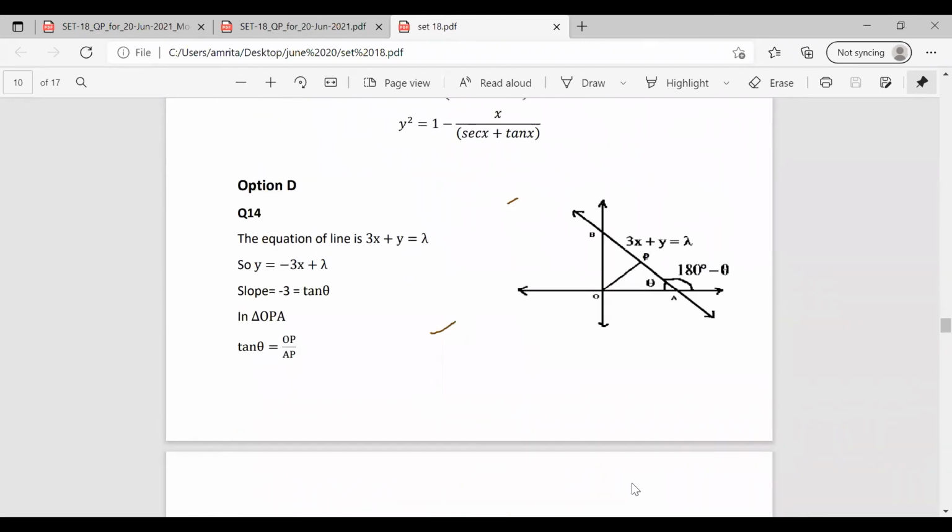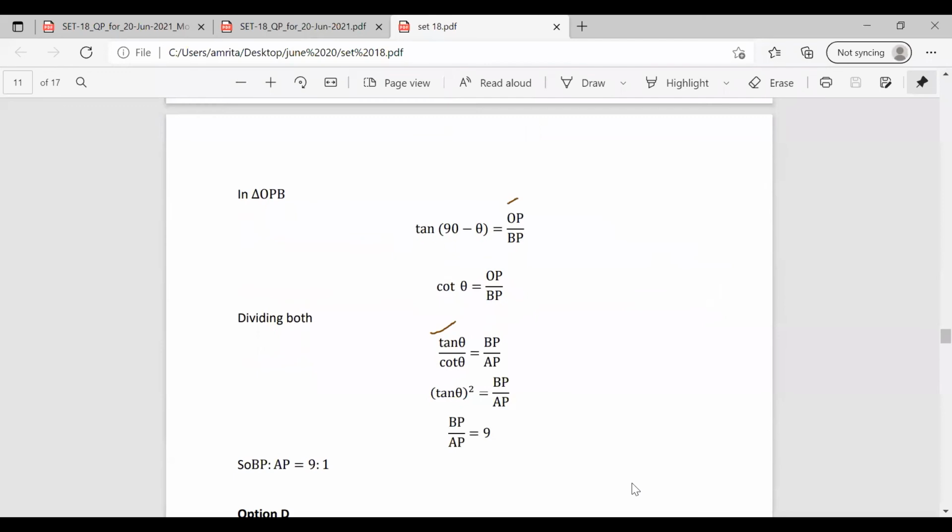We have already found tan theta as the slope, that is minus 3. So here the square of tan theta is BP by AP. So 3 squared is 9. So BP becomes 9 and AP is 1. So the ratio becomes 9:1.